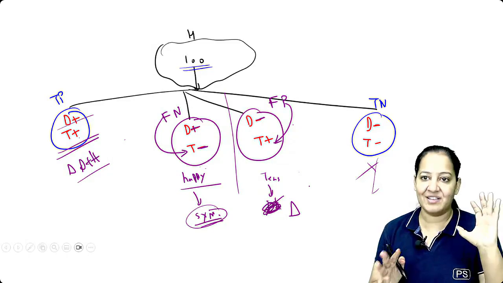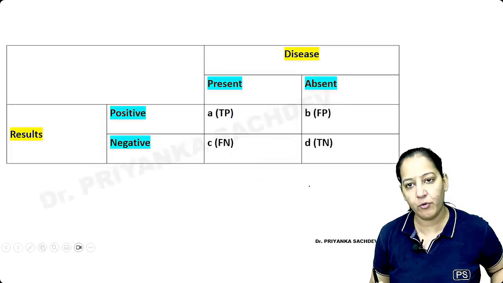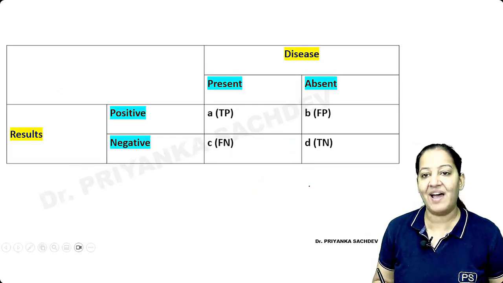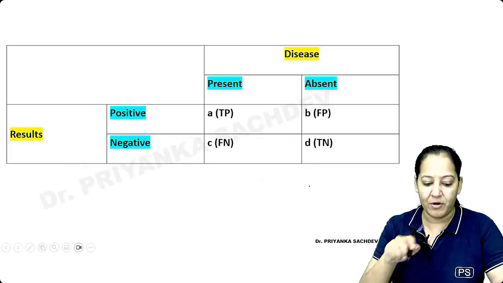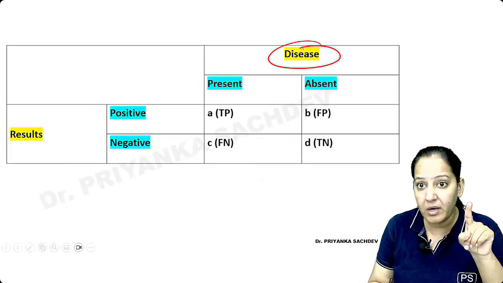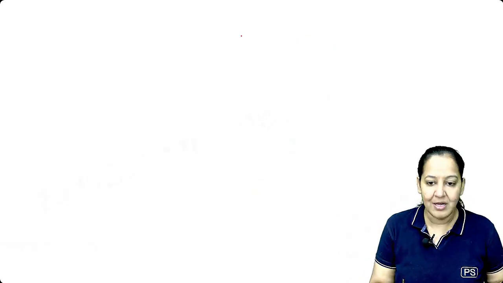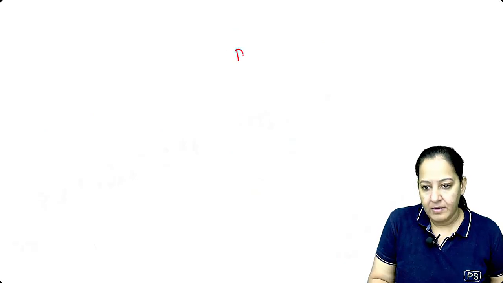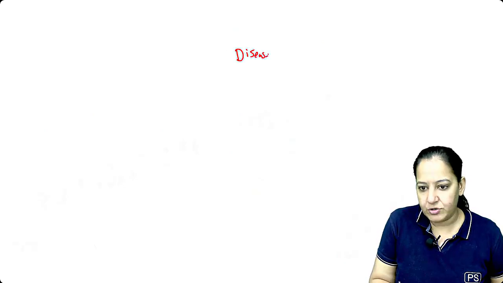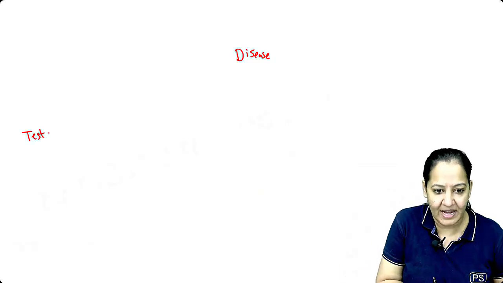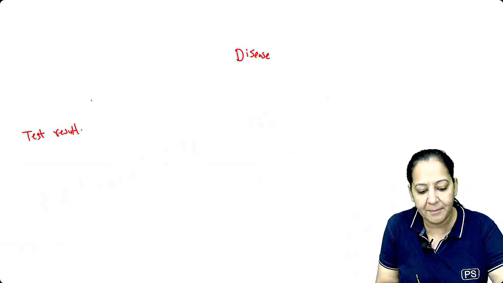So you can understand the four categories. How many of you got the 4 categories? So you have to make this table. This table is the master table. Please understand. On the top, you always take disease. It's a rule. And on the left hand side, you take the test result. Always say disease at the top, and test result at the left hand corner, and make a 2 by 2 table.